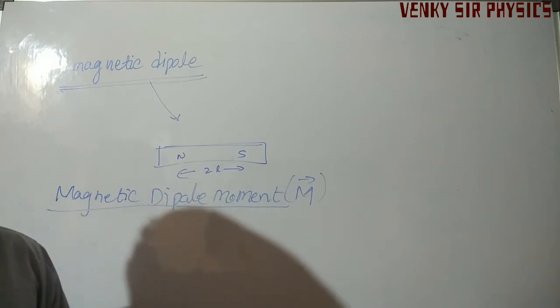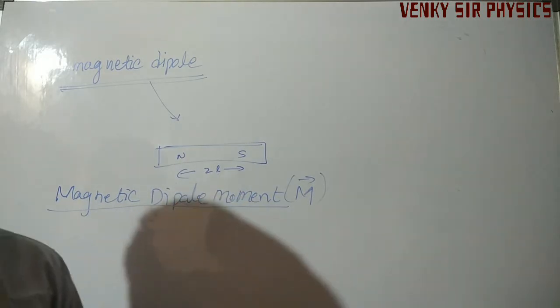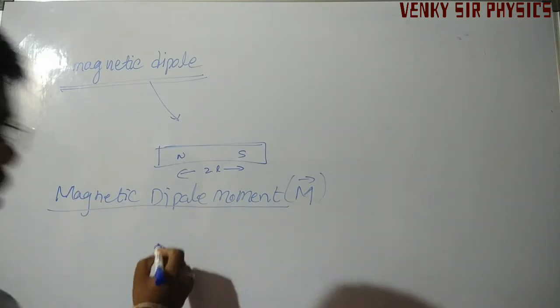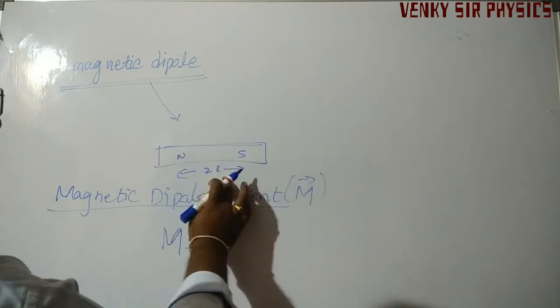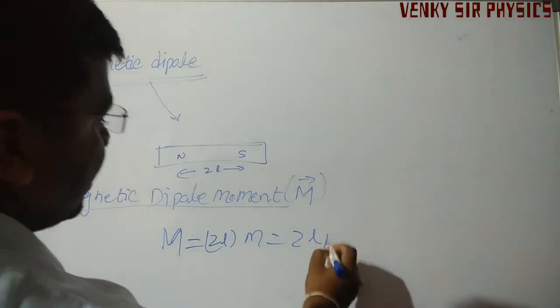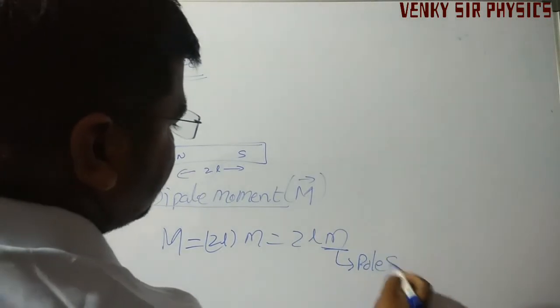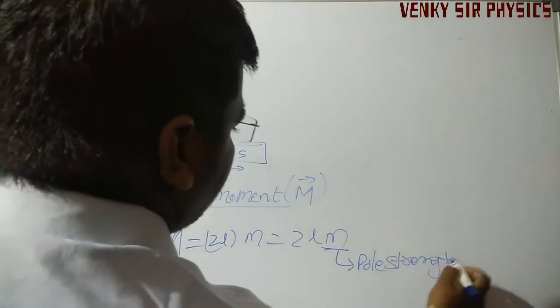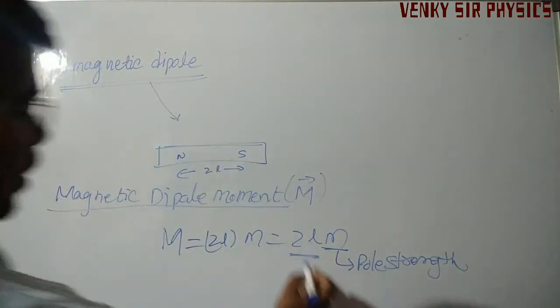It is the product of the strength of either pole and the magnetic length of the magnet. It is a vector quantity. So according to the definition, we can write M is equal to the product of magnetic length and the pole strength, 2l into m. So M equals 2lm. Here m is the pole strength, and 2l is the magnetic length, the magnetic dipole poles which are separated by a small distance.